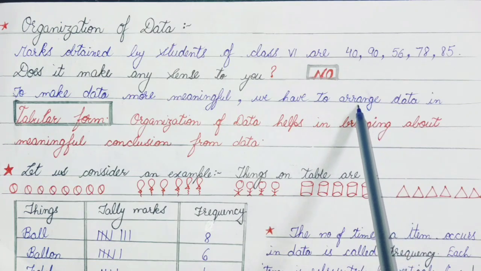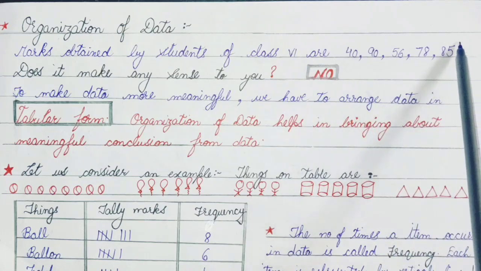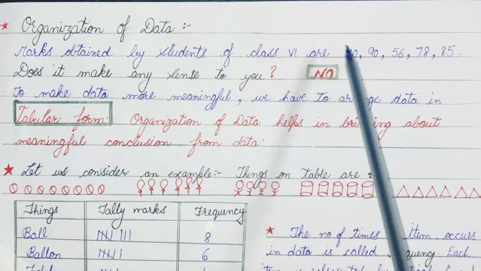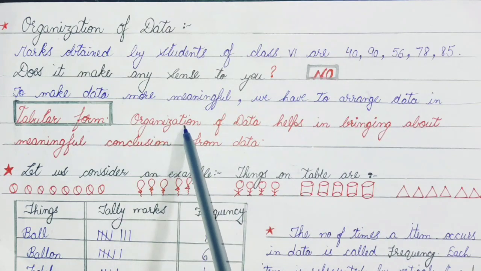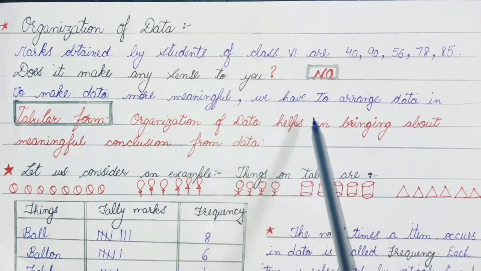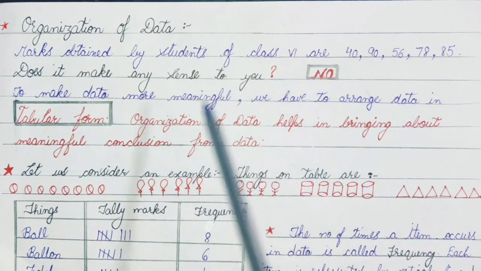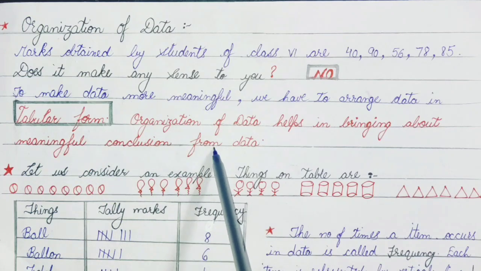When we are arranging our data, or converting our data into meaningful information, that is known as organization of the data. Organization of the data helps in bringing out meaningful conclusions from the data.